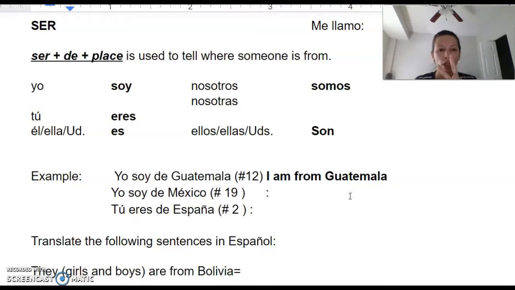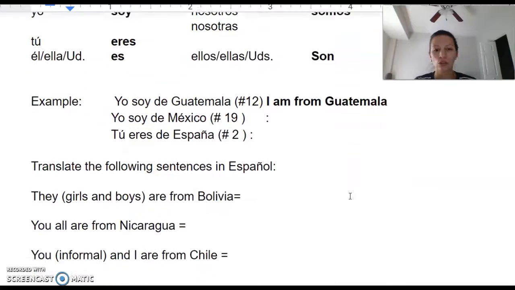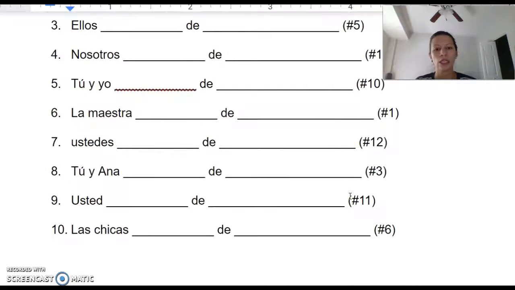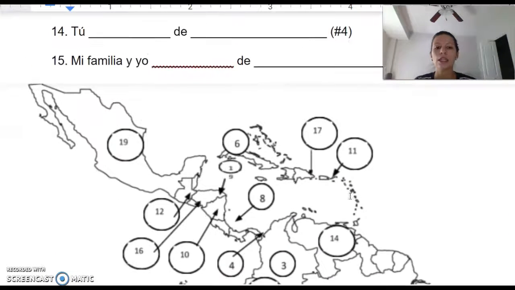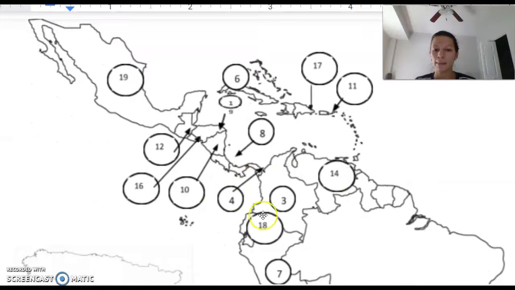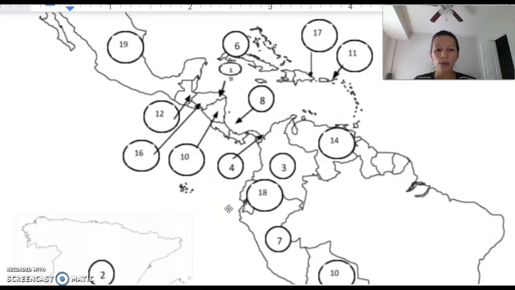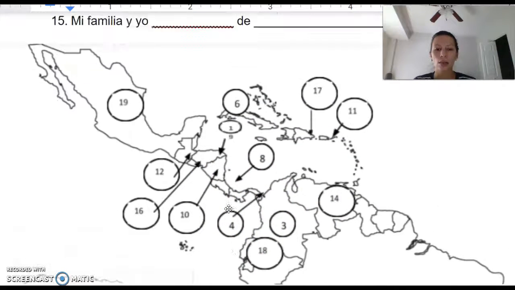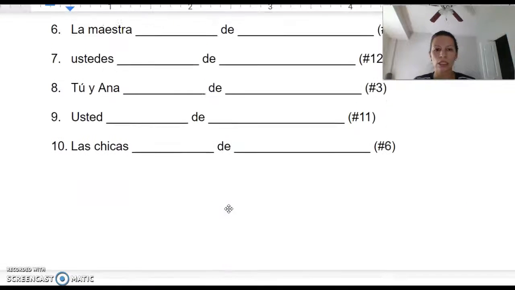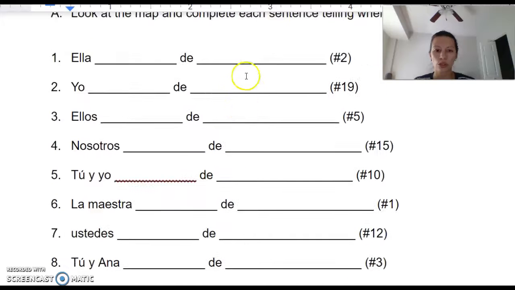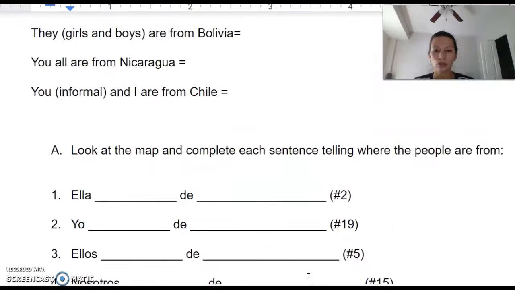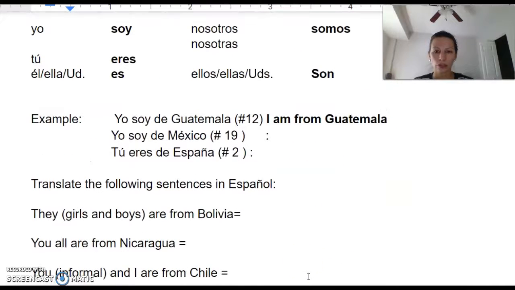The second thing you're going to need for this activity, if you scroll down underneath activity A, there is another map that has numbers. The numbers are important because it tells you what country to write in this second line. So let's work with the first example.